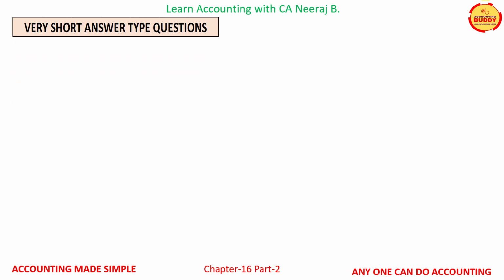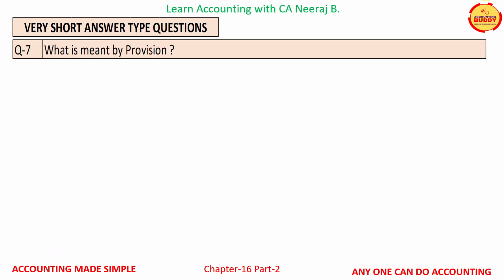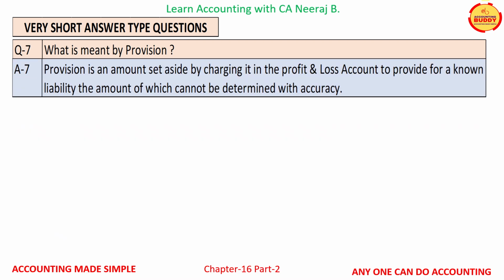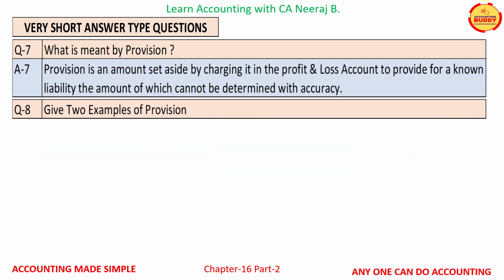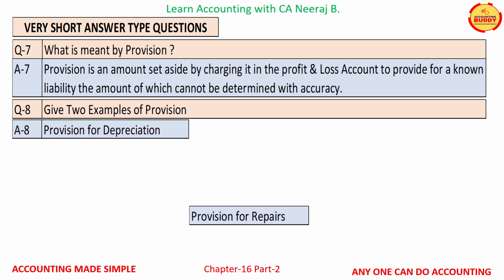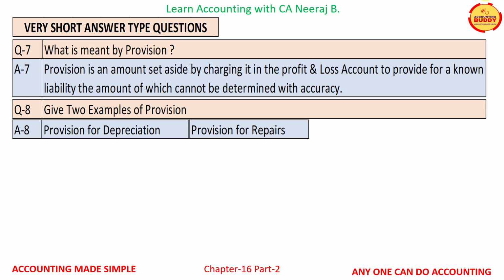In this section, we will cover very short answer type questions. Question number 7 is, what is meant by provision? And the answer is, provision is an amount set aside by charging it in the profit and loss account to provide for a known liability, the amount of which cannot be determined with accuracy. Question number 8 is, give two examples of provision. And the answer is provision for depreciation and provision for repairs.